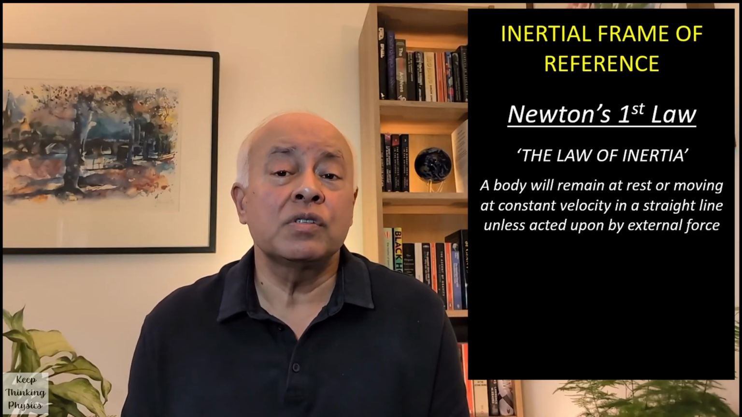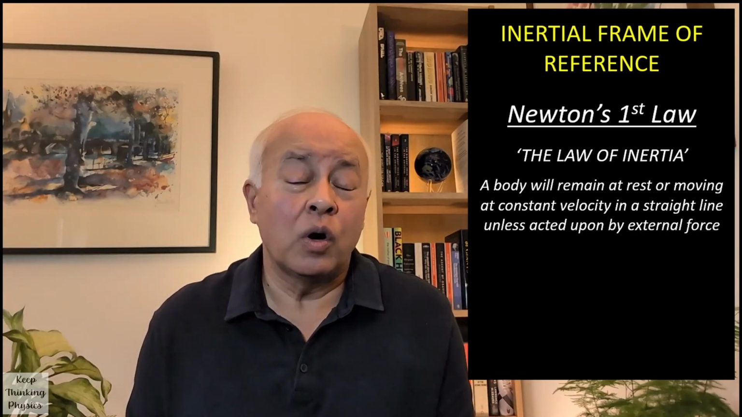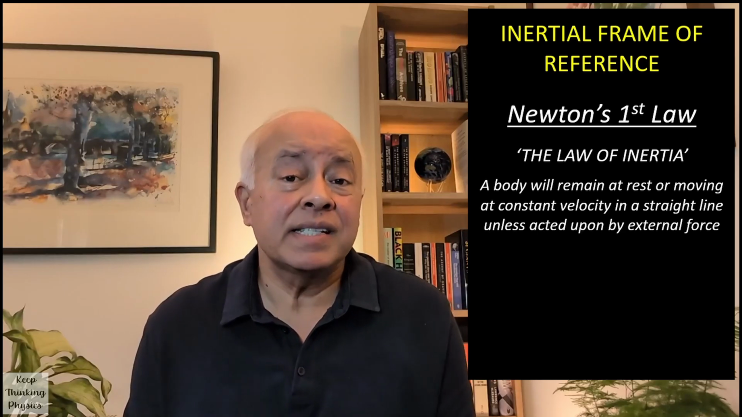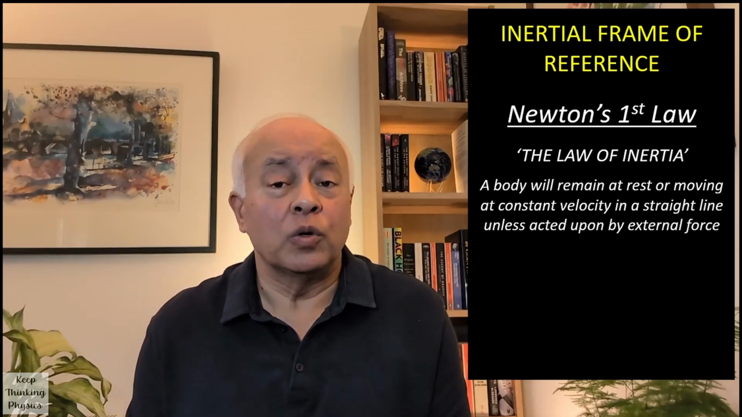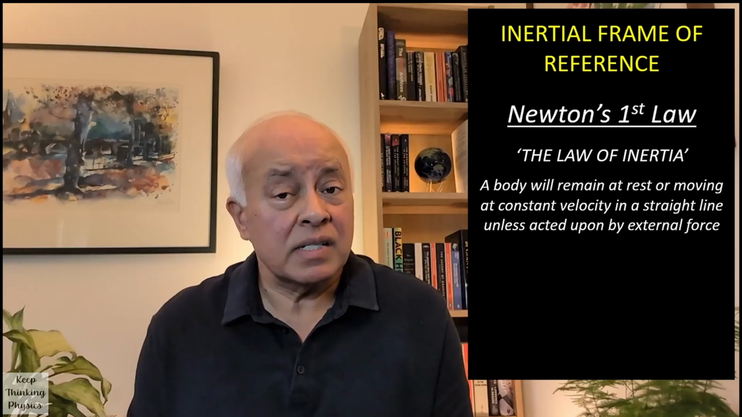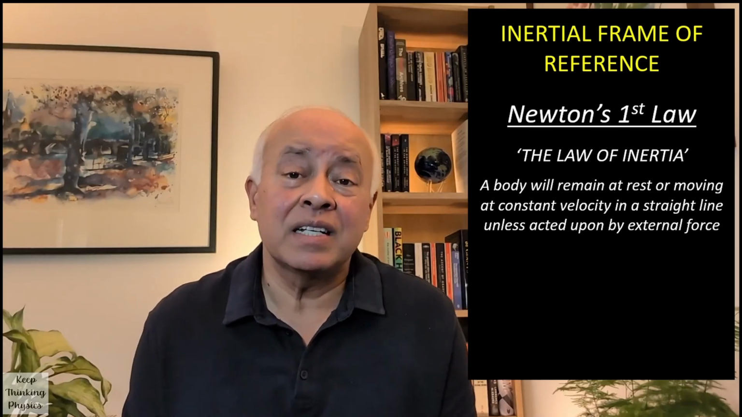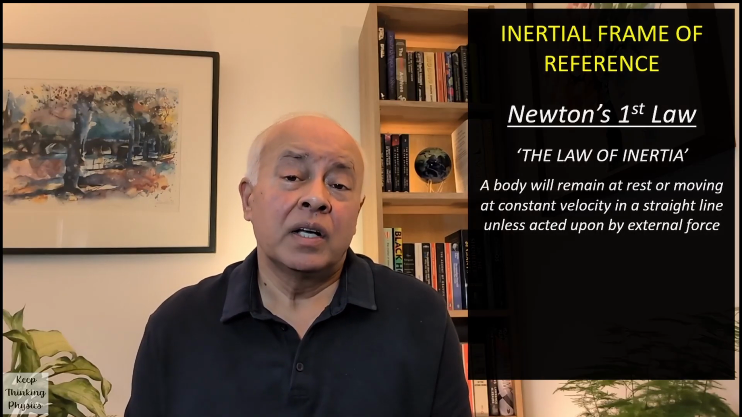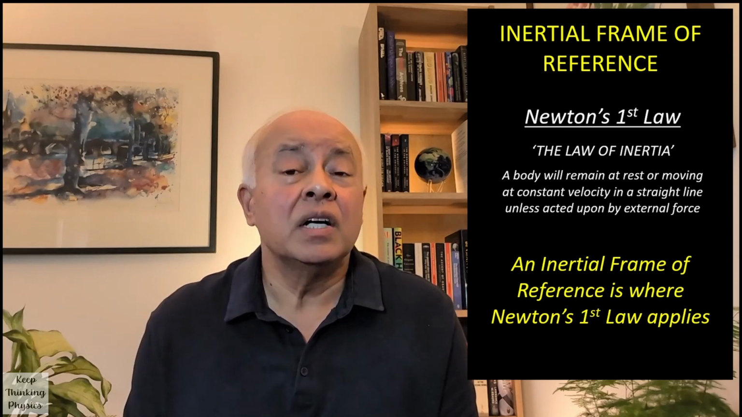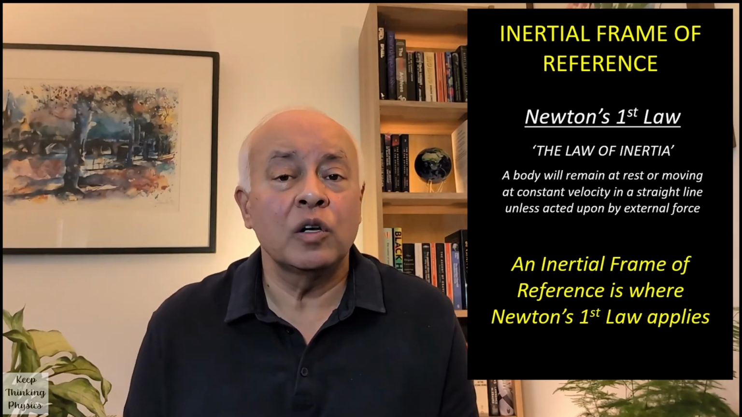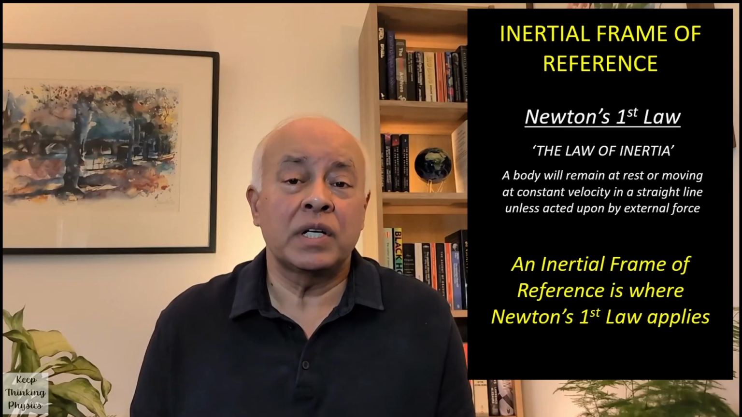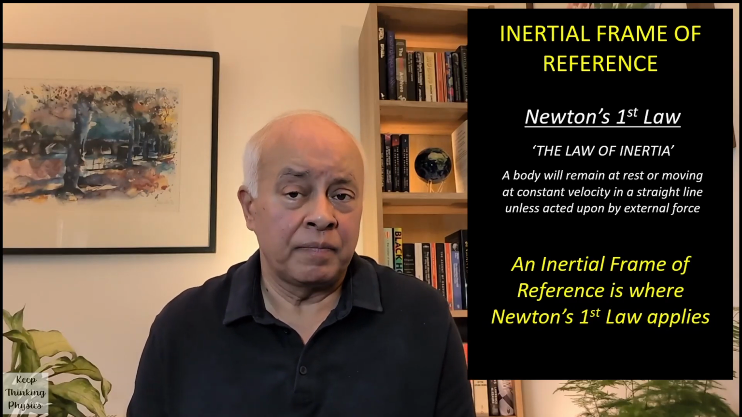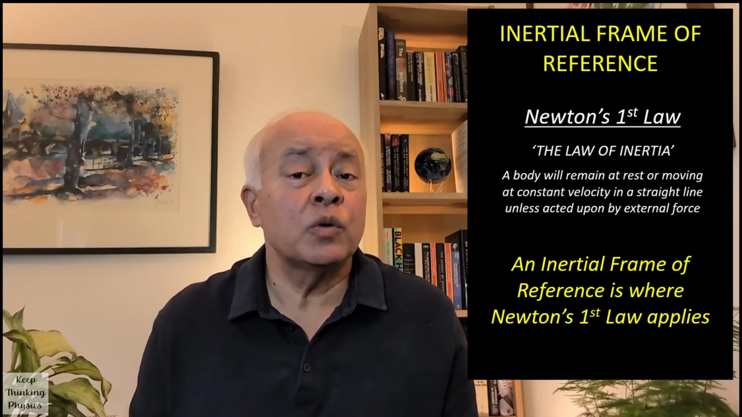The term inertial frame of reference comes from Newton's first law, which is known as the law of inertia. As we have already seen many times, Newton's first law states that a body will remain at rest or moving at constant velocity in a straight line unless acted upon by an external force. So an inertial frame of reference or an inertial observer refers to a case where Newton's first law applies, which means that a body is at rest or in constant motion. This also means that there is no acceleration.